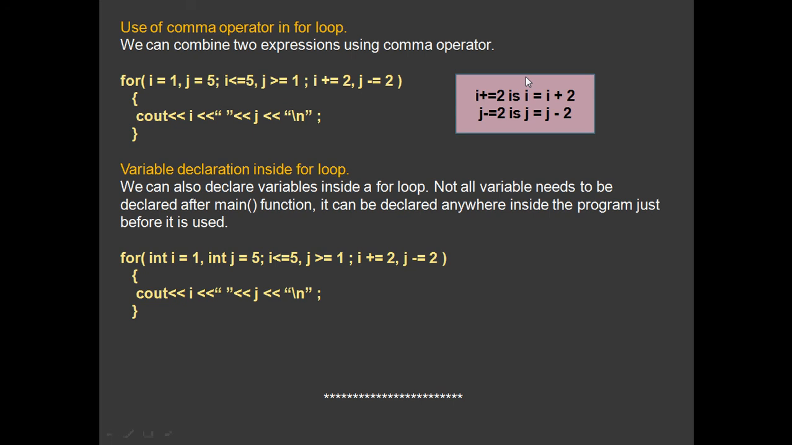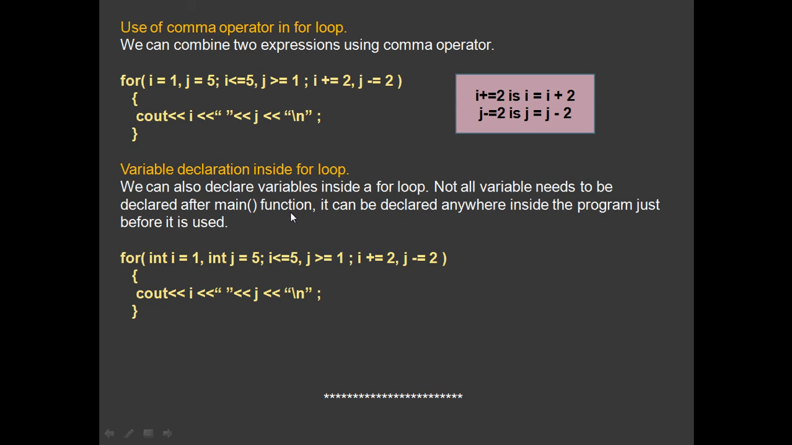Okay, so you can see that two counter variables can be initialized, two test conditions can be done using the comma operator, and two increments or decrements can be done using the comma operator. Similarly, variable declarations can be done inside the for loop. So we can also declare variables inside the for loop. Not all variables need to be declared after the main function.